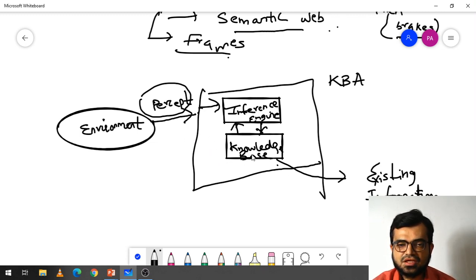Whenever it receives an input through sensors, it goes to the inference engine, which takes information from the knowledge base, the existing information, that is, predefined rules. Then it gives back to the inference engine and produces an output.